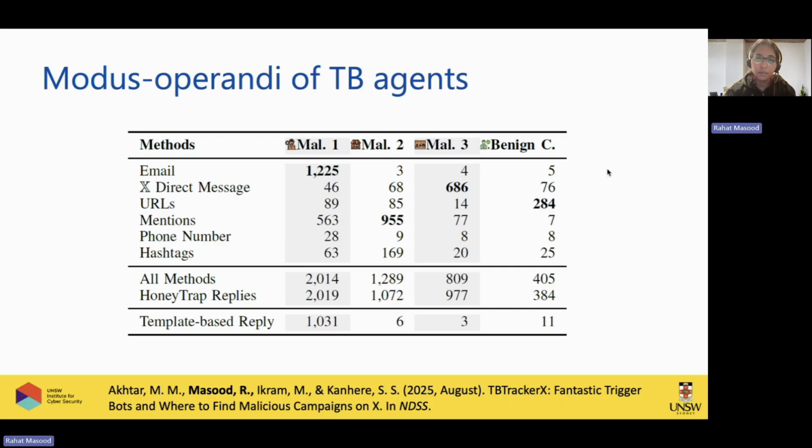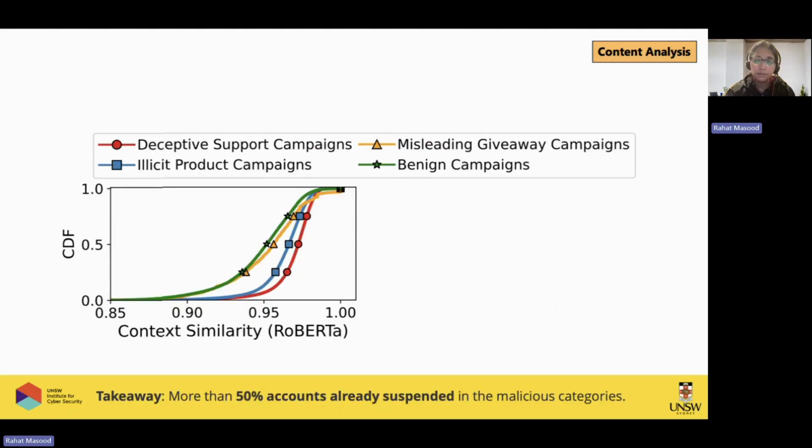So for example, for malicious 1 campaign, which is the deceptive support, like I will support you, IT support or something, they're asking you to email. For the sugar daddy type of campaigns, they're asking for direct messages. And for benign campaigns, they are just giving you URLs, like this is the URL of my blog, my profile, please look into it and connect with me. So these are the different modus operandi that these different campaigns are using.